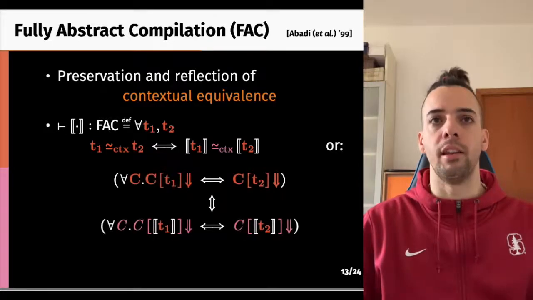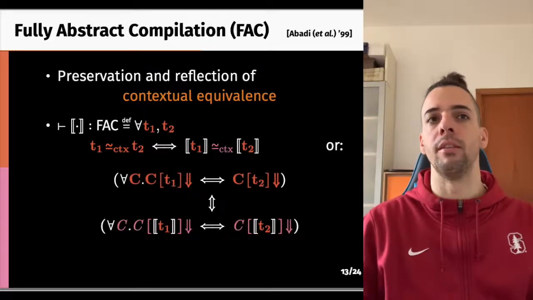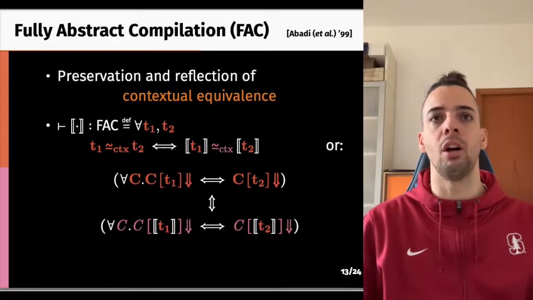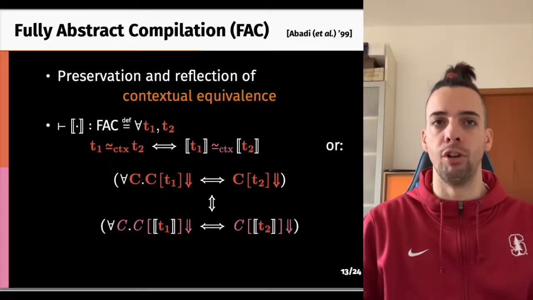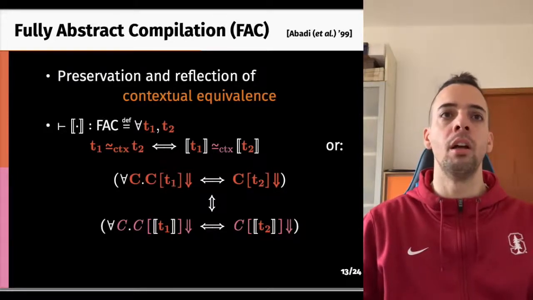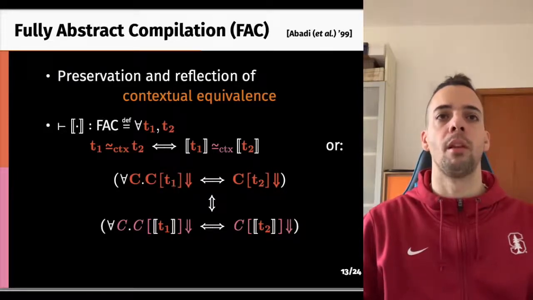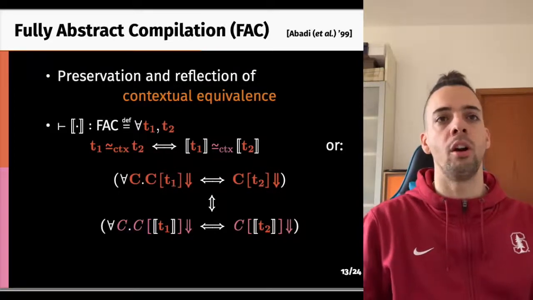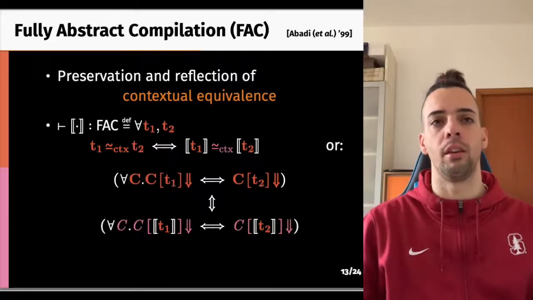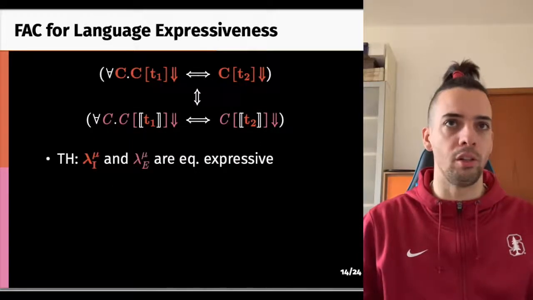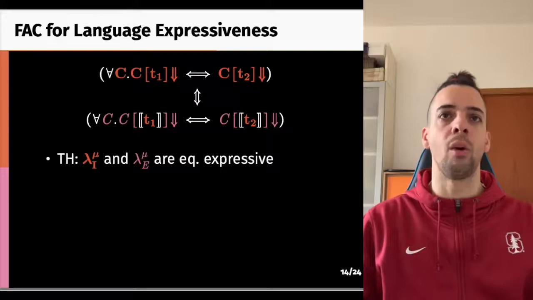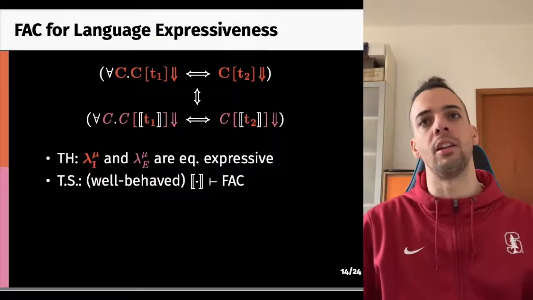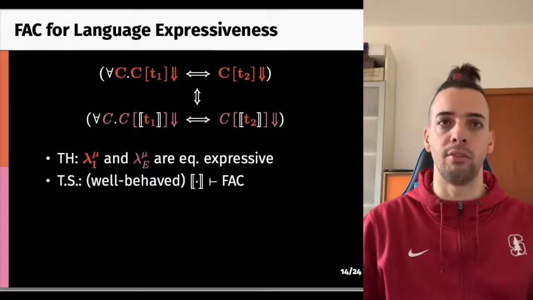If we expand the definition of Iso and equi-contextual equivalence in the definition of fully abstract compilation, we see that we obtain a top-level co-implication, the vertically aligned one, between other two co-implications, both of which state co-termination of terms no matter what context they interact with. So we can use fully abstract compilation to prove that Iso and equi are equivalently expressive. For this, it suffices to show that the canonical compiler from Iso to equi is fully abstract.